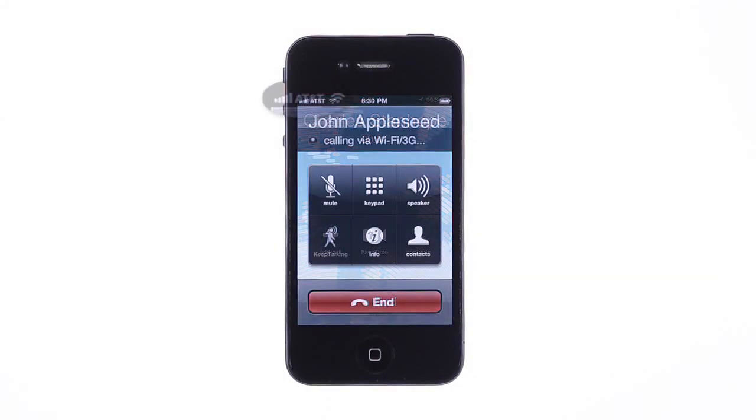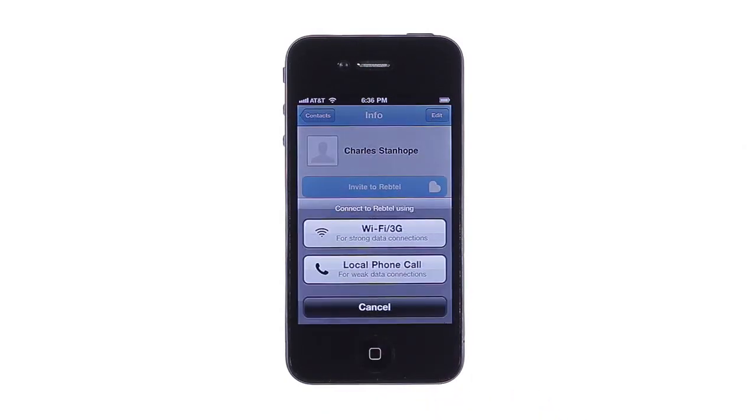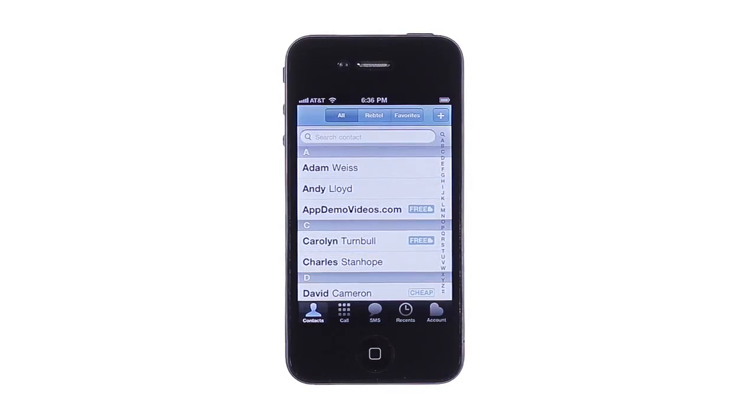Rebtel's smart system always chooses the cheapest option for your calls, so you can talk to whoever you want without worrying about the bill. But advanced users can control how calls are connected in the settings. Rebtel keeps you connected in other ways too.